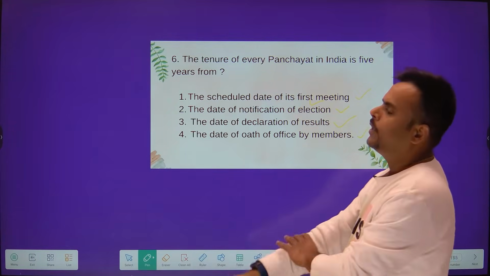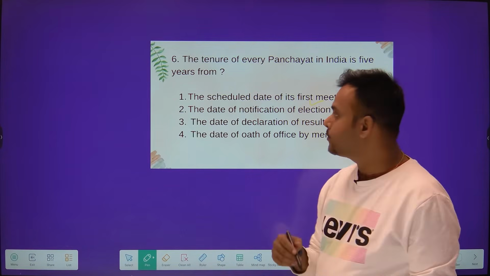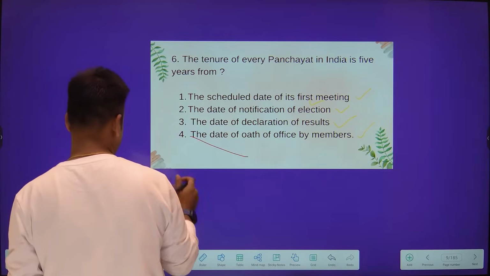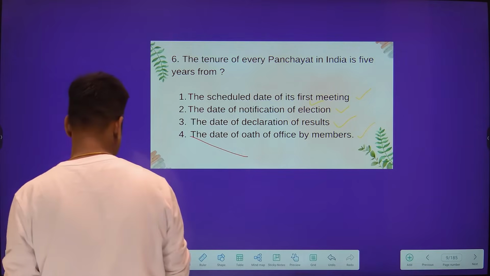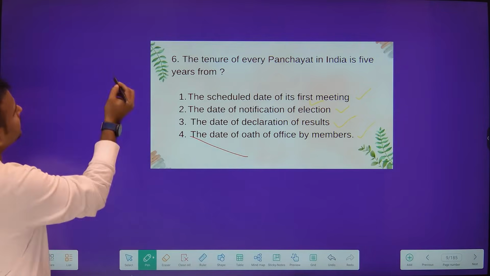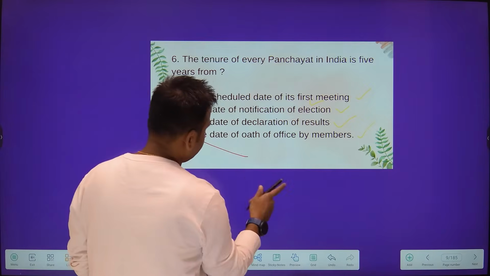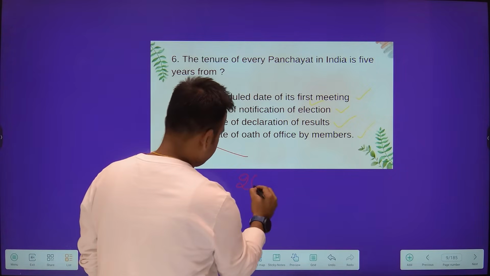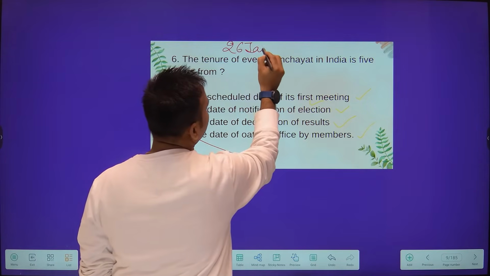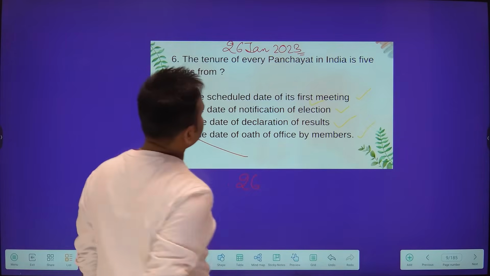Okay, one more thing which I'll just discuss with you, and that is very much important also. Suppose there is one panchayat and take a date 26th of January 2023.